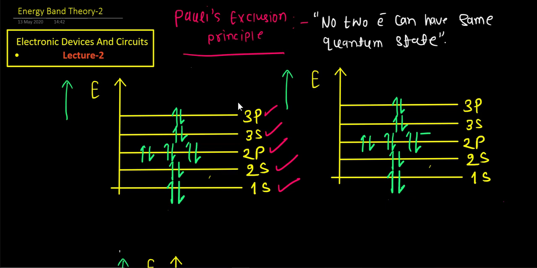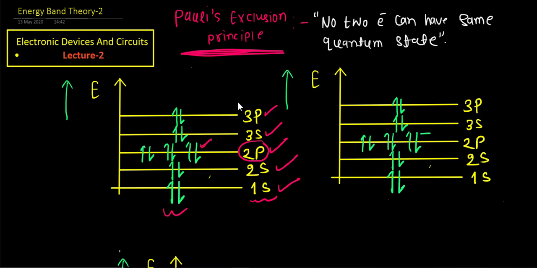Now we discussed how the electrons are going to fill up these energy levels. In order to fill up these energy levels, we need to follow the Pauli exclusion principle, which says that no two electrons can occupy the same quantum state. So it's like the parking area. No two cars can occupy the same space. So we discussed that this 1s energy level can only have two quantum states, so only two electrons can be there. Similarly, for the p orbital, there can be 6 quantum states possible, so only 6 electrons can be occupied.